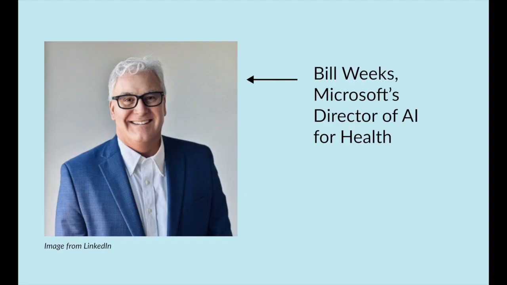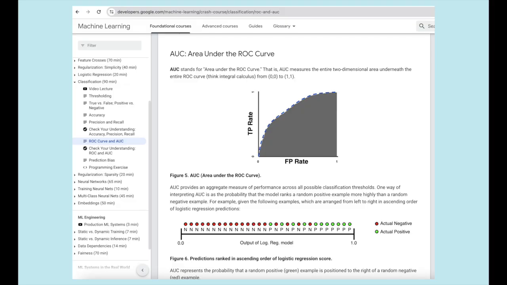Earlier this month, I had an interesting conversation with my colleague, Bill Weeks, who is currently Microsoft's Director of AI for Health, about a classic challenge when applying complex technologies to the SDGs: trade-offs. We spoke about something called AUC, which stands for Area Under the ROC Curve. A good place to read about AUC is Google Developer Docs on machine learning, shown here. AUC is a measurement of machine learning classification performance.